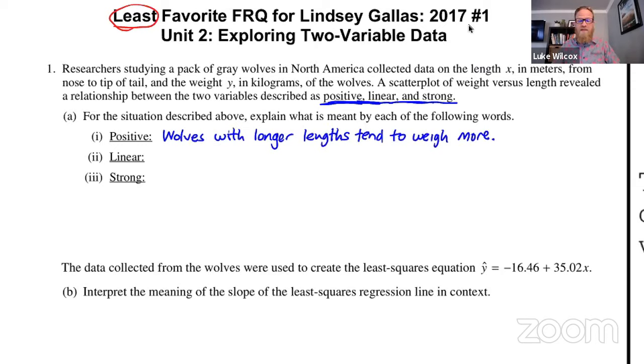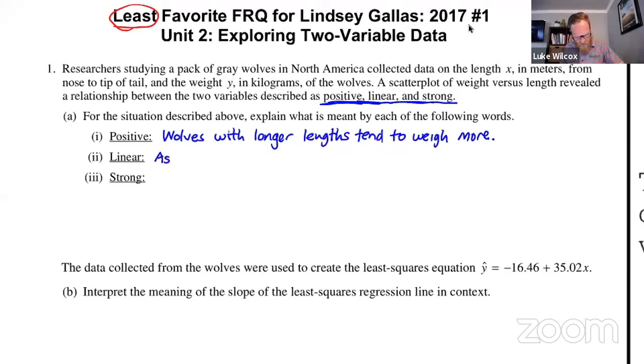That's the positive relationship. Now, for linear, we have to talk about what it means to be a linear relationship. And if you think back to your algebra days, linear means that as the X value increases, the Y value increases at a constant slope, right? So let's put that in the context of the problem.